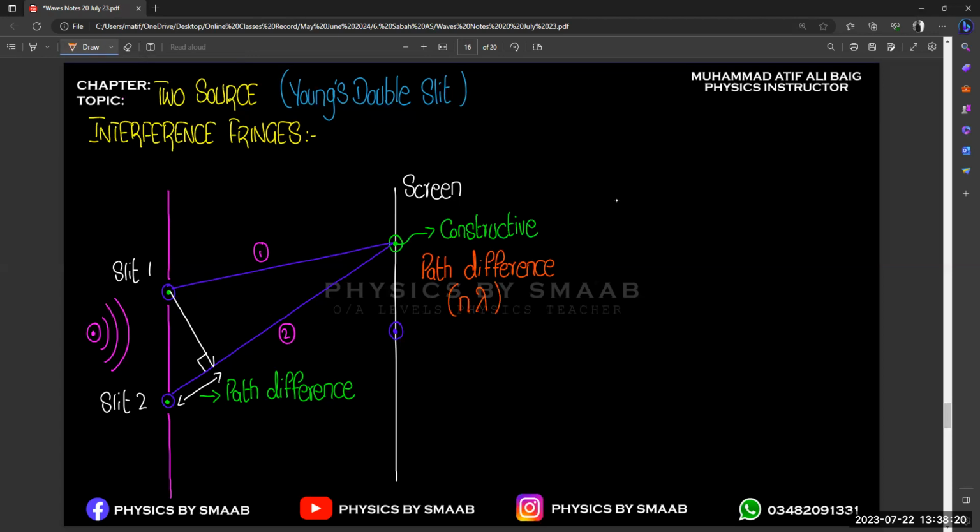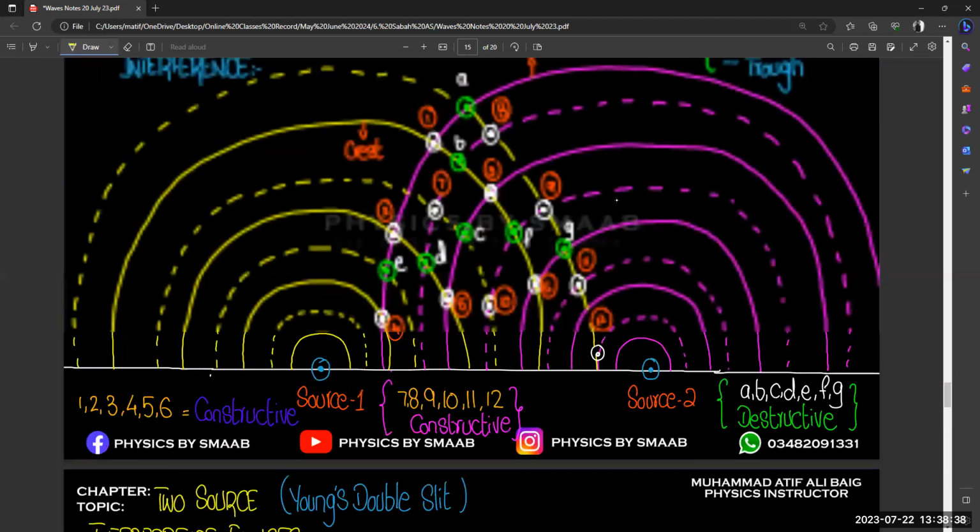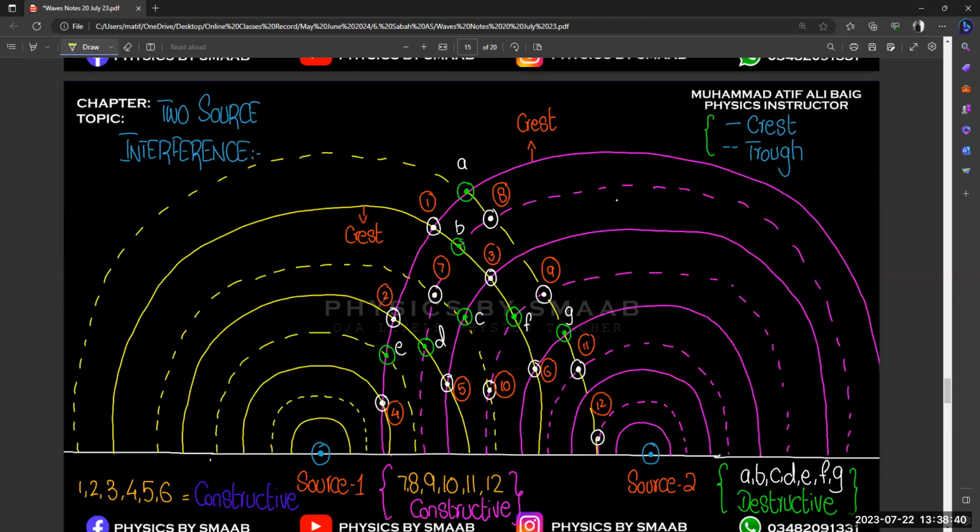And what is the meaning of this n? Let's suppose, starting from the center, this is our center point, we start moving in the vertical upward direction, just like the interference pattern. From the center point, it is not compulsory to get constructive or destructive interference very quickly.